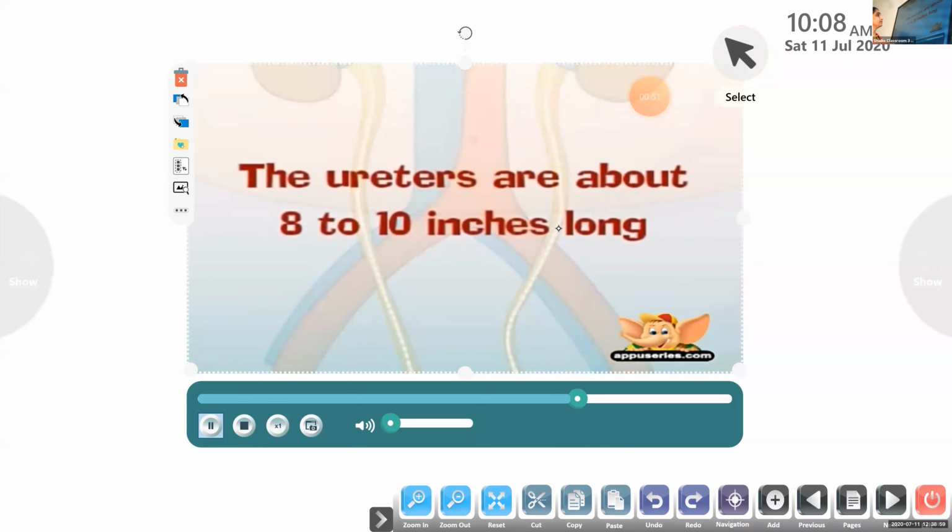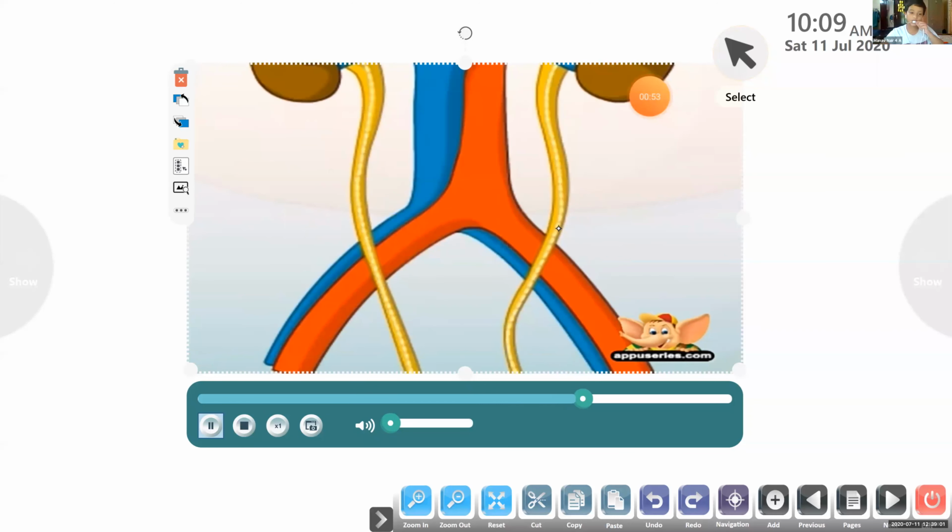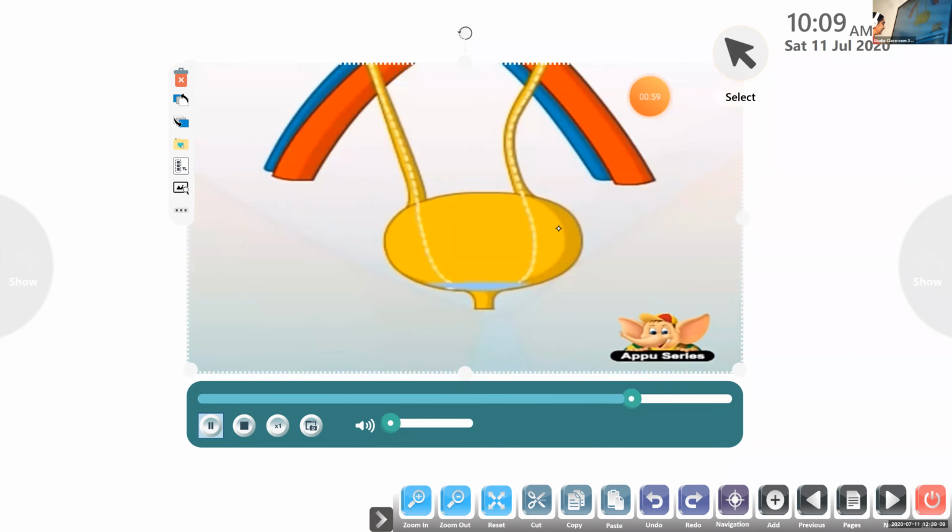After that, it will fill into the urinary bladder. See how it is filling. From the ureters, the urine is stored in the urinary bladder.